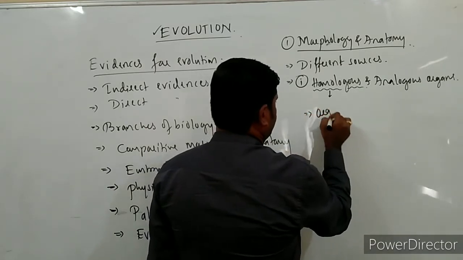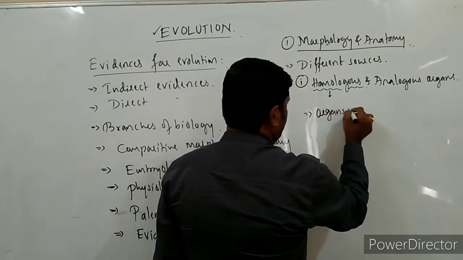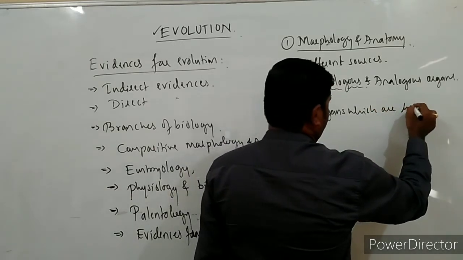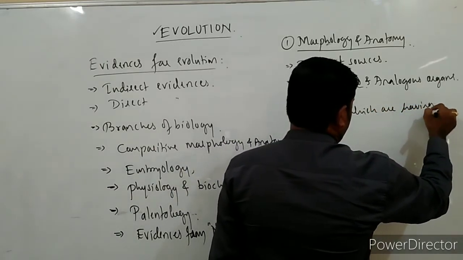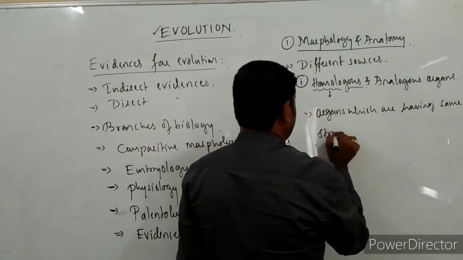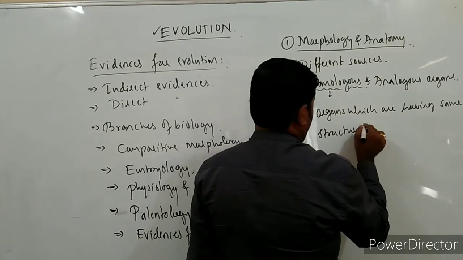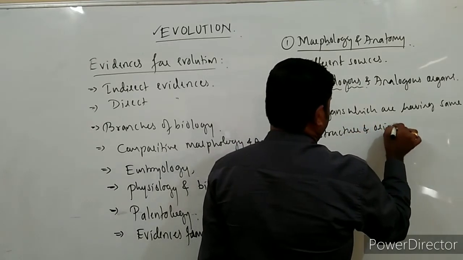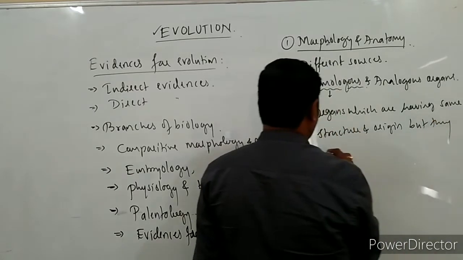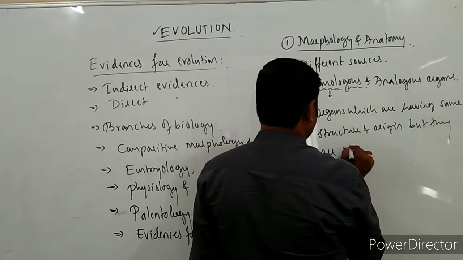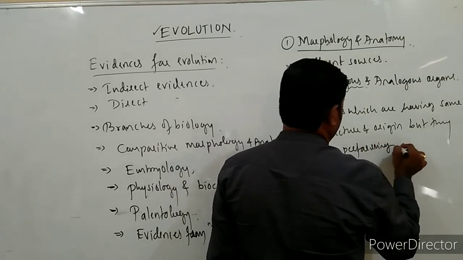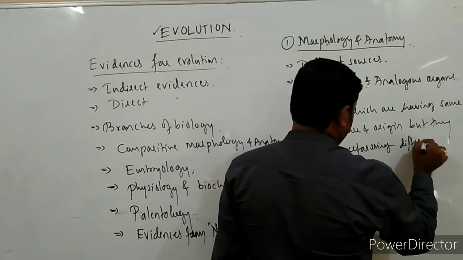These are the organs which are having similar or same structure and origin, but they are performing different functions.